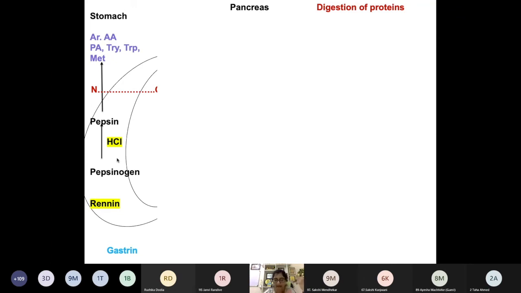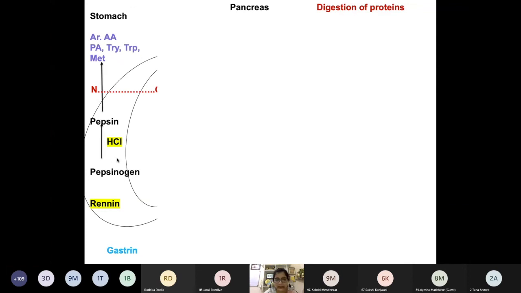So, what will happen if the acid is secreted in the stomach? It will reduce the pH of gastric juice to around 1 to 2. Now, reduction of gastric pH, or acidity in the gastric juice, will help in 2 ways. First, it will act as an antiseptic because it will kill all the microbes which contaminate the food.